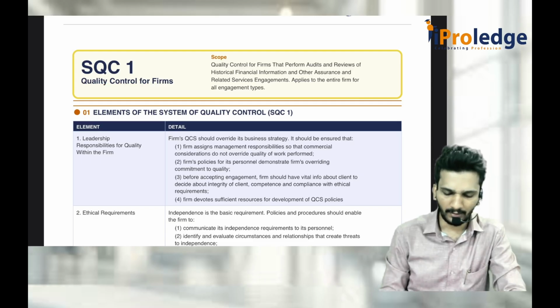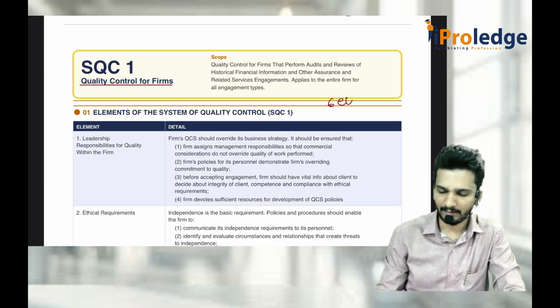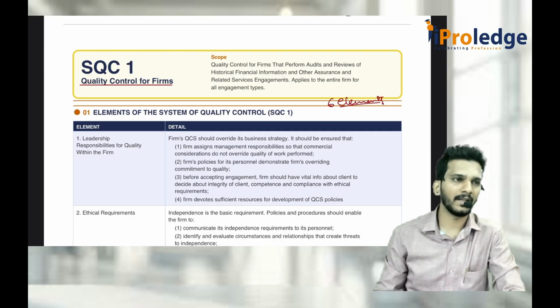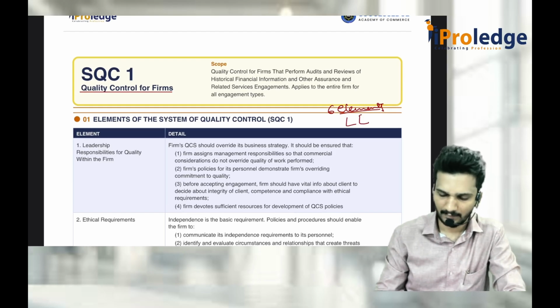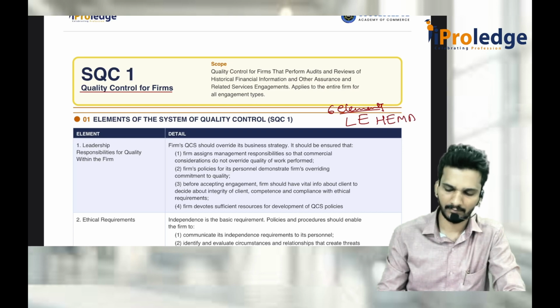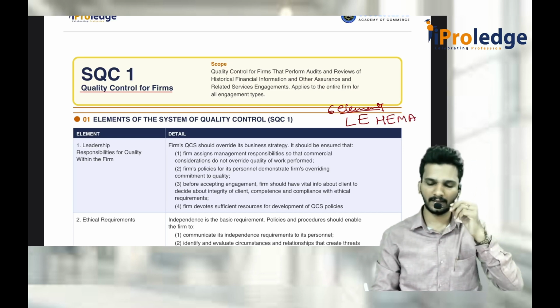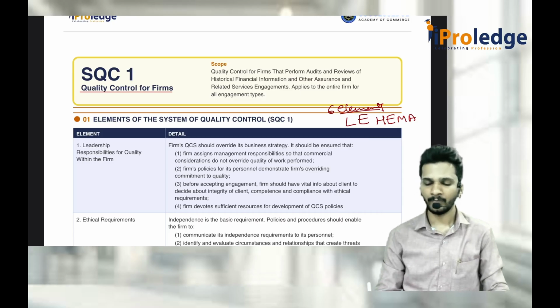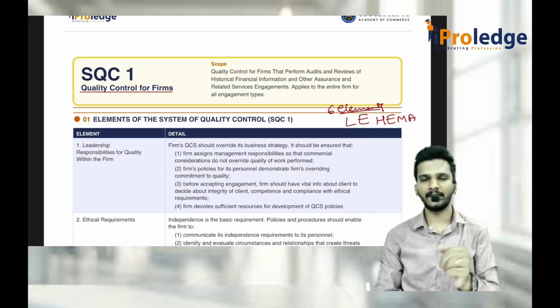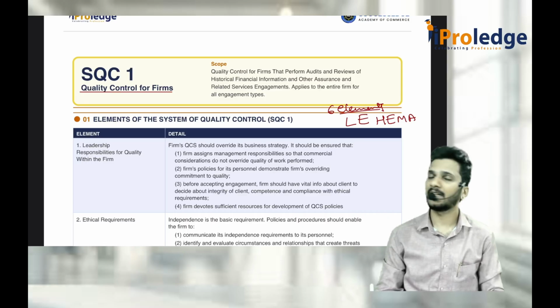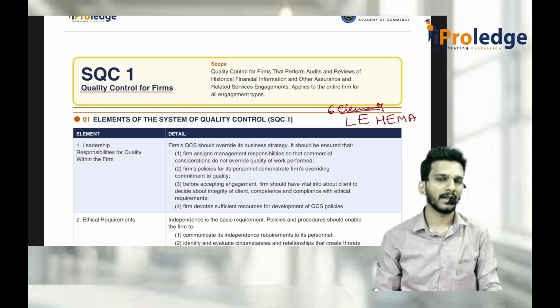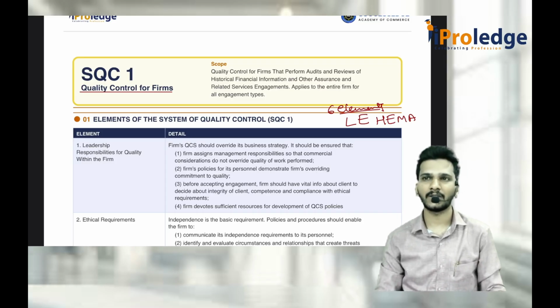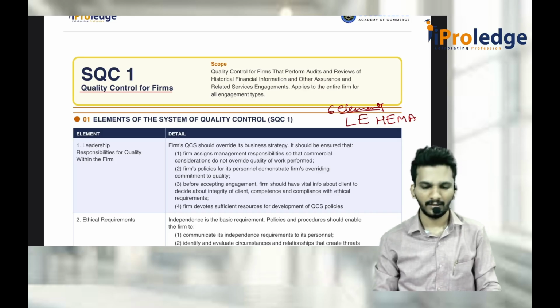Now SQC1, quality control for firms, has mainly 6 elements, in SQC1 as well as SA 220. We call these 6 elements as what? LEHEMA. We discussed it in the regular class, LEHEMA. Every firm should always comply with these 6 elements. First one is leadership responsibilities, then ethical requirements, human resources, engagement performance, monitoring, and the last one is acceptance and continuance of a client relationship.